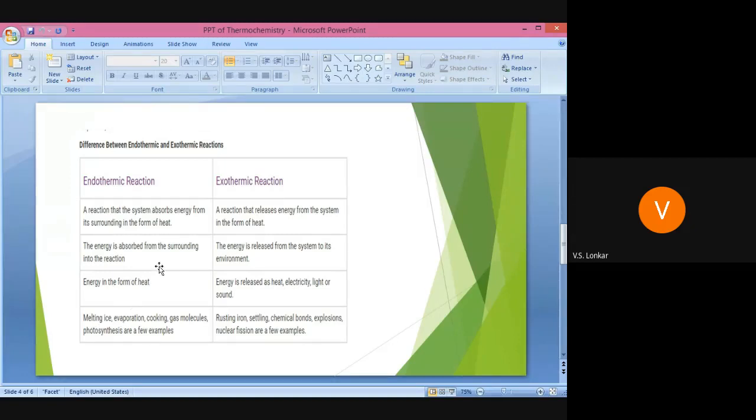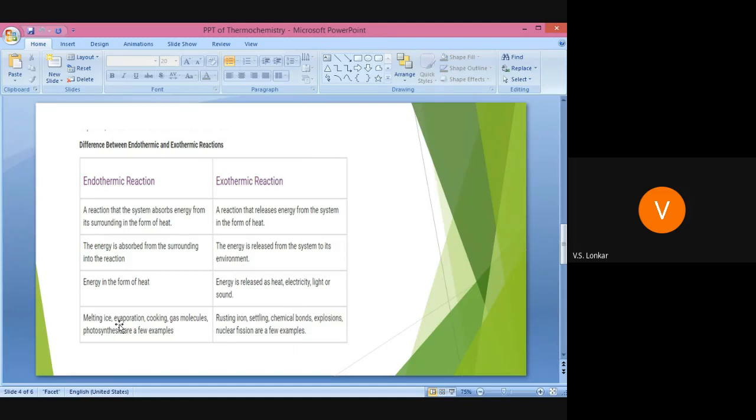In endothermic reaction, energy is absorbed from the surrounding into the reaction, and in exothermic reaction, energy is released from the system to its environment or surrounding. Next, in endothermic reaction the energy absorbed is in the form of heat, but in exothermic reaction the energy released may be in the form of heat, electricity, light, or sound also.